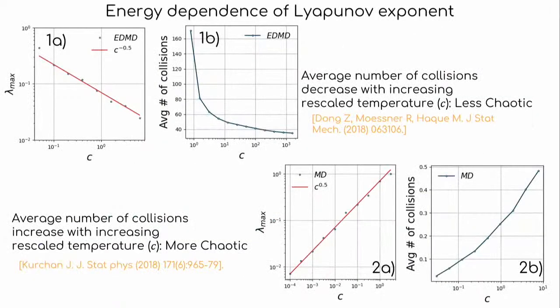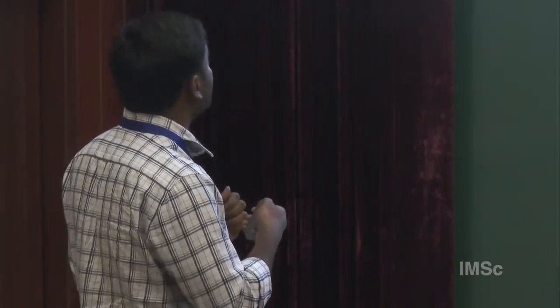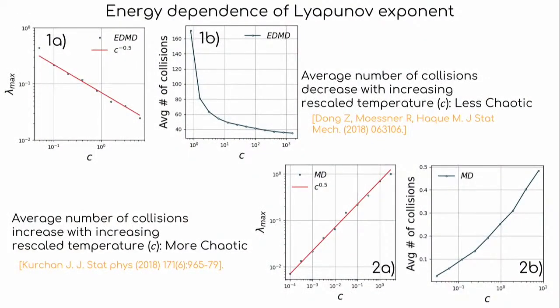We also study what exactly happens to the Lyapunov exponent with increasing rescaled temperature. What we see is that for harmonic trapping, the Lyapunov exponent decreases with increasing temperature, which is a bit counterintuitive, I guess. But this has been observed for some other models, soft rods in harmonic confinement. However, for quartic trapping, the Lyapunov exponent is increasing with increasing temperature. We are good there, and this behavior is square root T like. This has been conjectured to be square root T for some other class of models, but we also find this, so that has to be understood.